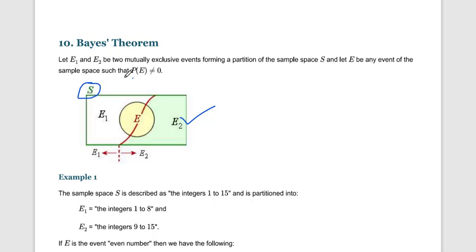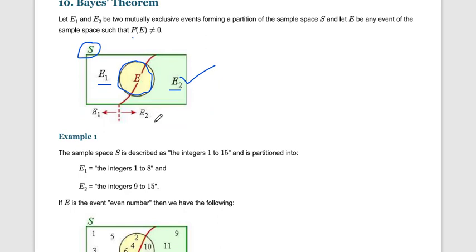In it we have three events, where E1 and E2 are two mutually exclusive events, so both are different. And one is our event E, which overlaps both of them. So first of all, E1 and E2 have to be mutually exclusive events.